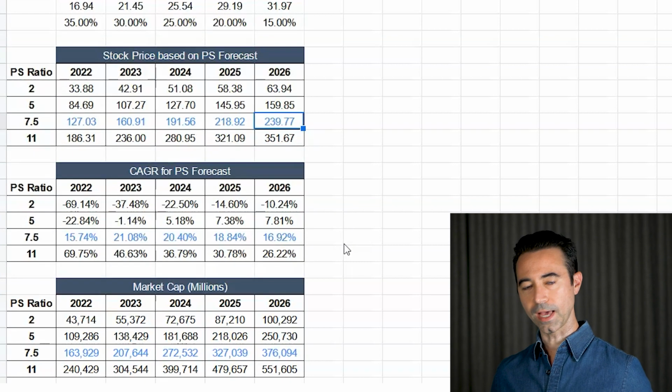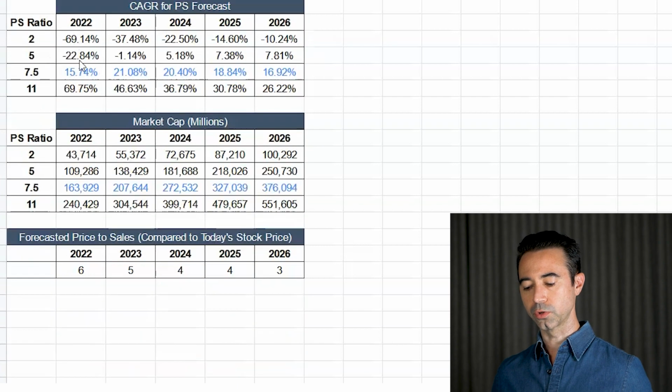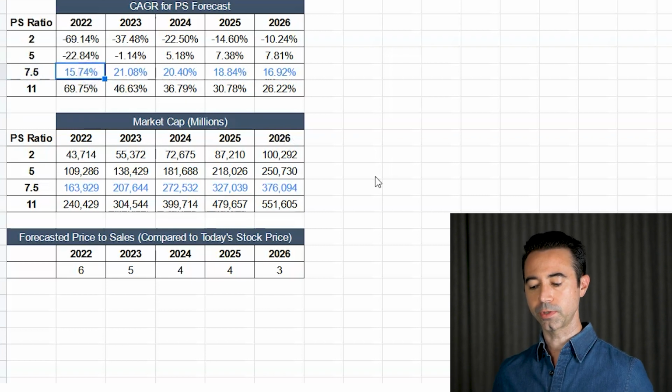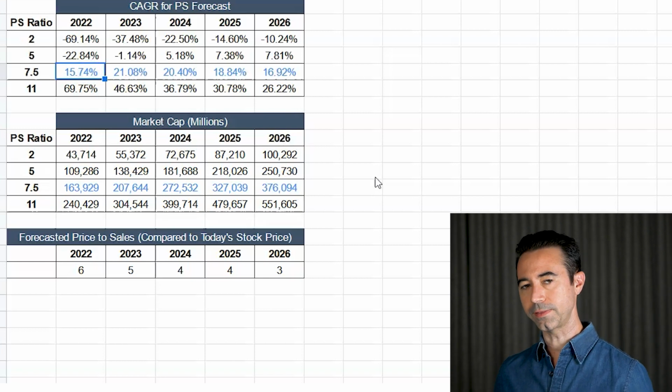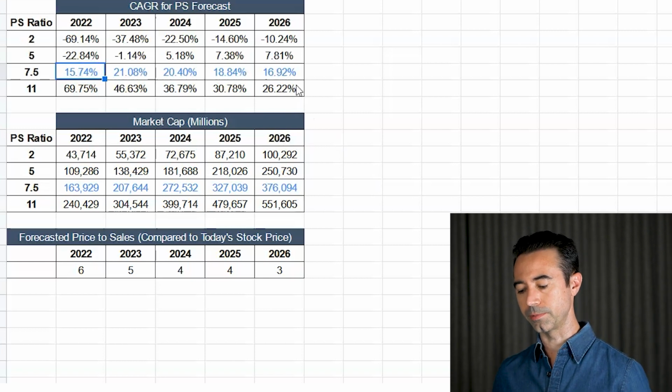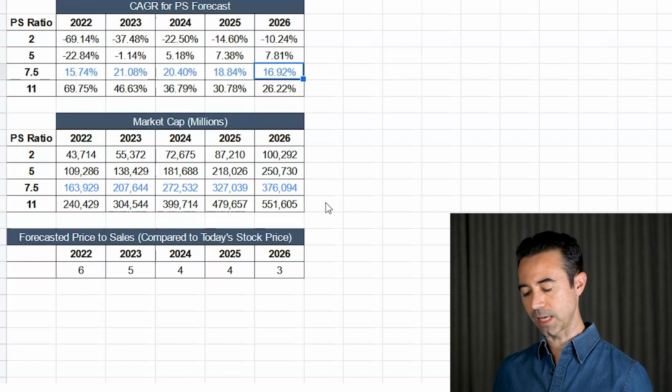And then we have the compound annual growth rate given those things. So the compound annual growth rate of what we had shown before, so at 7.5 price to sales, 15.74% is expected growth given that. And I think that actually may be obtainable with this company. Going out to 2026, it would equal a 16.92% rate of return, compounded annual growth rate. So I think I'm actually okay with this.